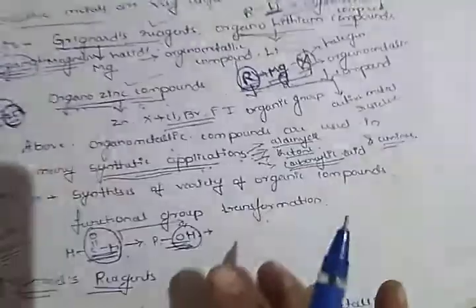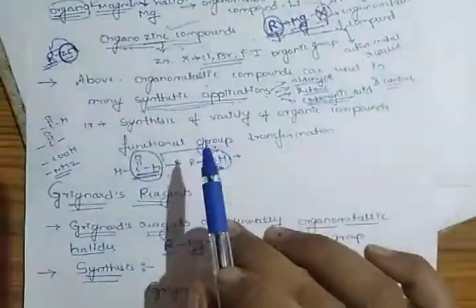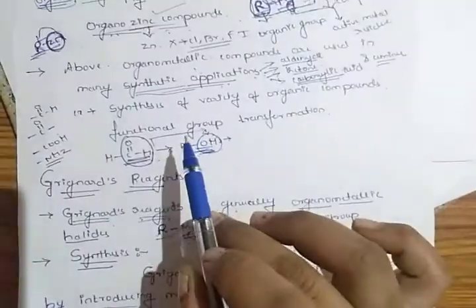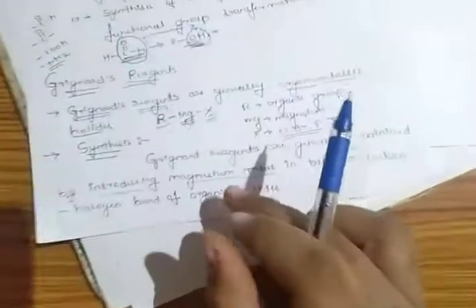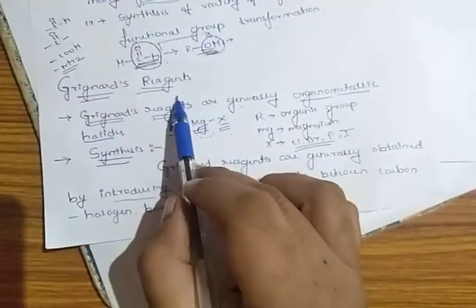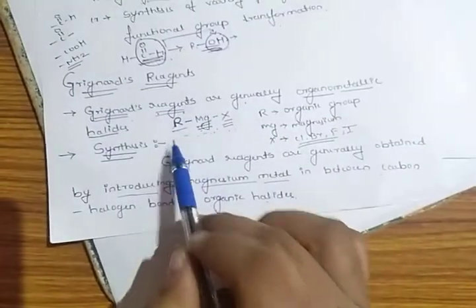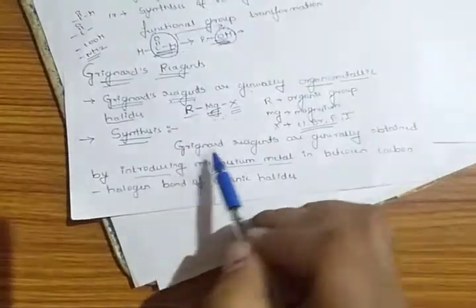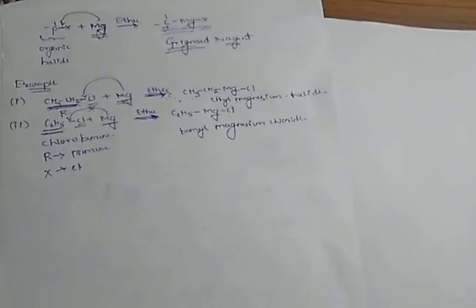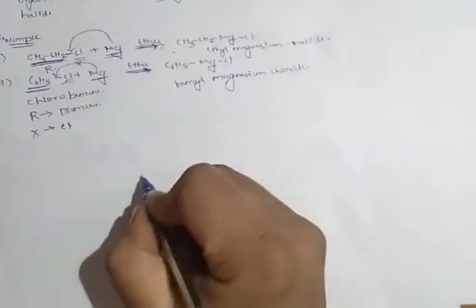They are used in synthesizing many organic compounds, and also in the transformation of one functional group to another functional group. Then we studied what we mean by Grignard reagent, how they are obtained and synthesized, and examples of the Grignard reagent. In the next class, we have to study the synthetic applications of the Grignard reagent. Thank you.